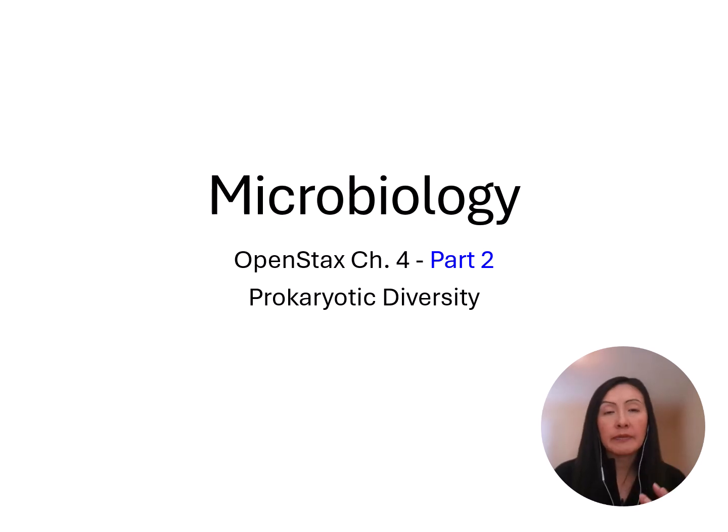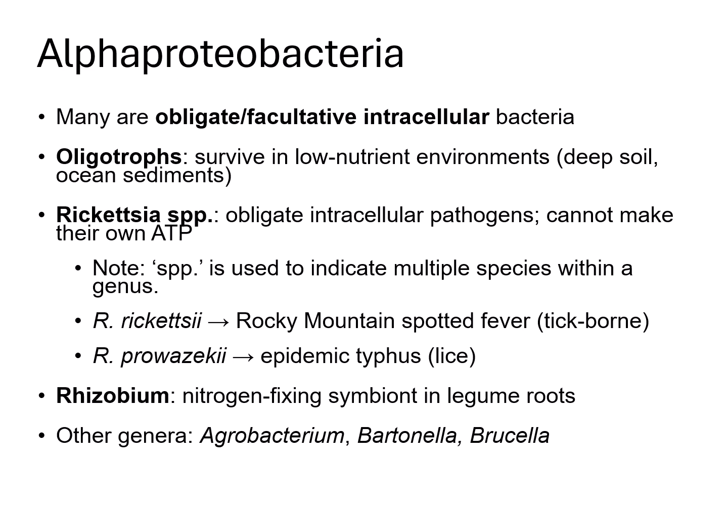Welcome back. In this video, we're going to continue with section 4.2, the Proteobacteria, starting with the first class, Alphaproteobacteria. Alphaproteobacteria often live inside host cells. In fact, some of these are obligate intracellular bacteria. They need a host because they can't make certain nutrients or energy sources.